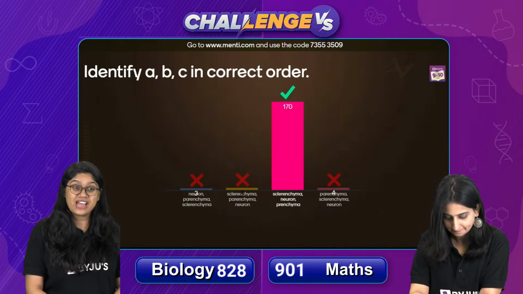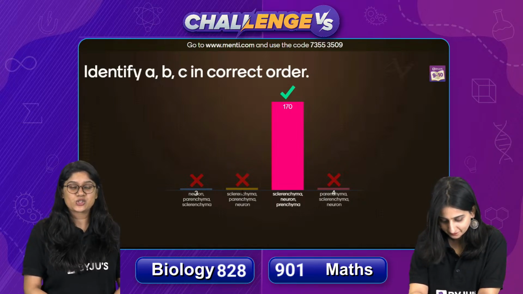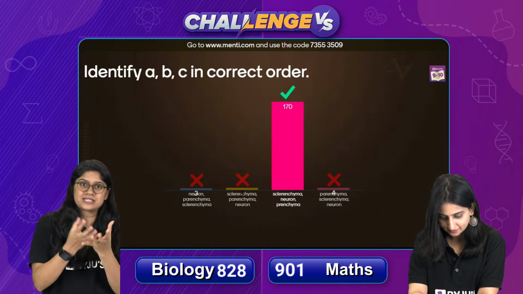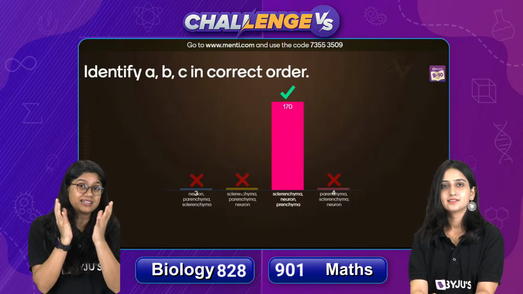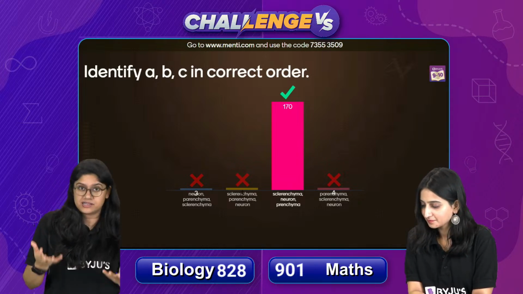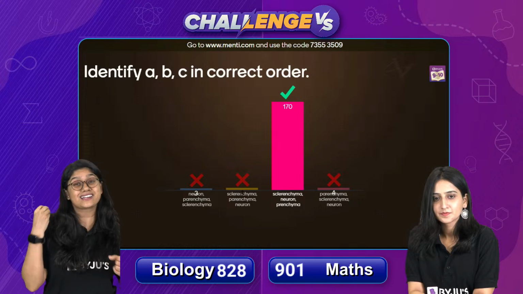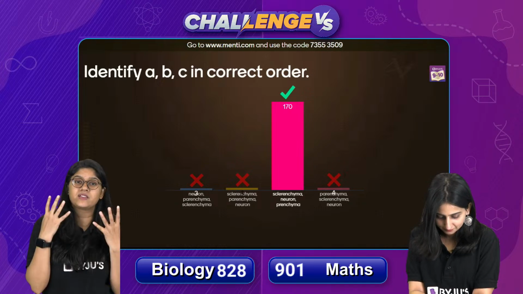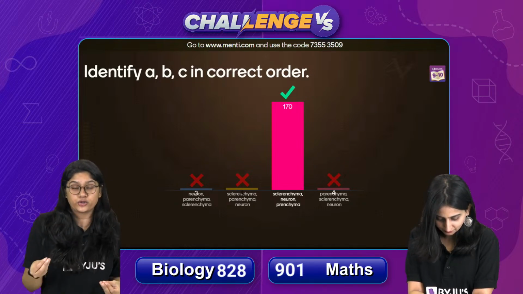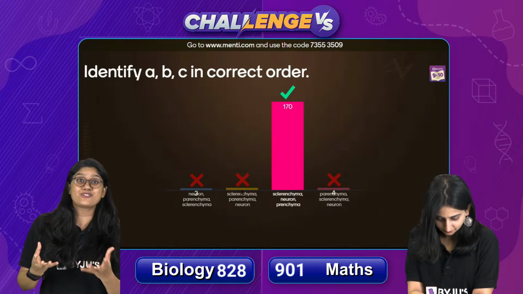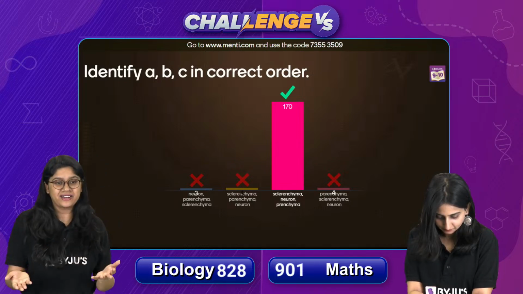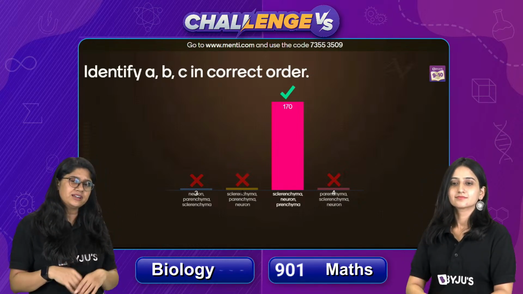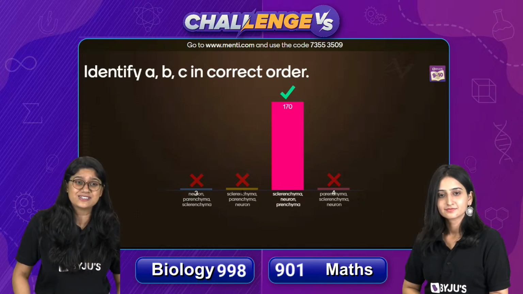So it's very, very interesting, everyone. Of course we know that sclerenchyma is present in plants, right? And of course the cells are surrounded by lignin, which actually makes them dead cells, and they provide mechanical support to the plants. Apart from that, the neuron, we all know, plays a very important role in the nervous system. They are the structural and functional unit of the nervous system, and they carry information throughout the body. And parenchyma, of course, we know it's present in different parts of a plant, and we have just discussed it. They have very thin walls and a lot of intercellular space.